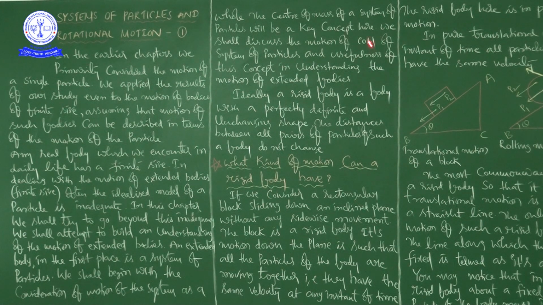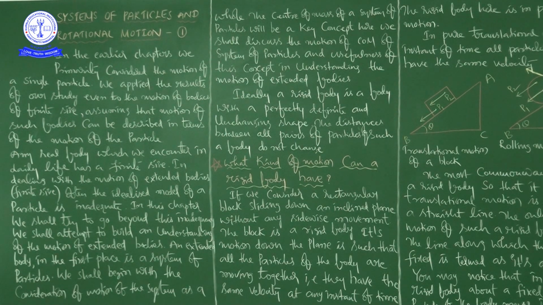So we shall begin with the consideration of motion of the system as a whole. The center of mass of a system of particles will be a key concept here. I used a new word, center of mass. So what is meant by center of mass? For example, a car, a bus, an aeroplane. If you go for a train and compare all these, the train is the bigger one, heavier in mass. So when we talk about the displacement of the train, what is the point we should consider?